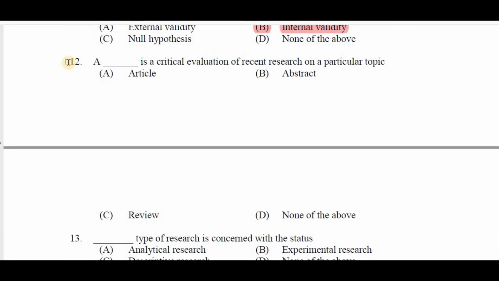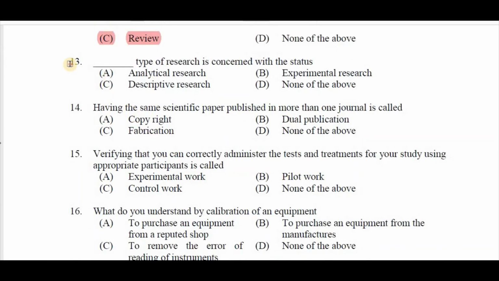Question number 12, a dash is a critical evaluation of recent research on a particular topic. A article, B abstract, C review, D none of the above. Right answer is C review. Question number 13, dash type of research is concerned with the status: A analytical research, B experimental research, C descriptive research, D none of the above. Right answer is C descriptive research.